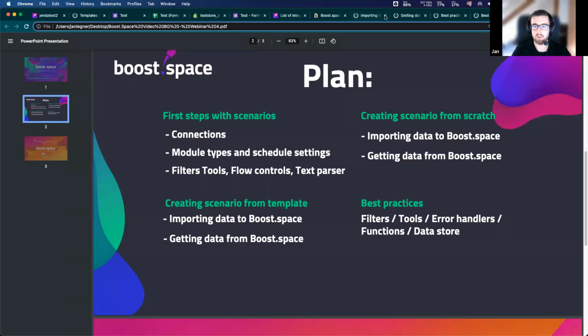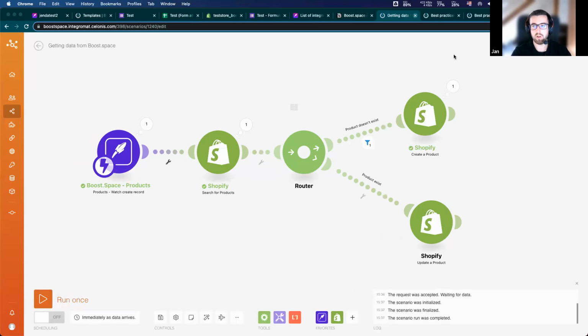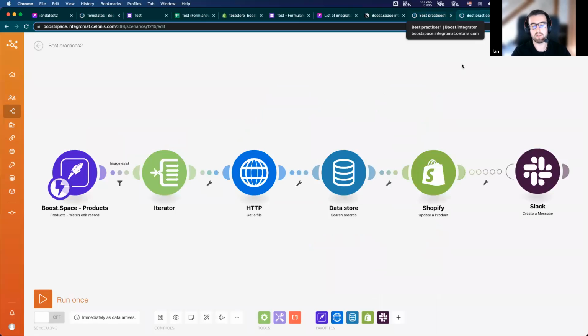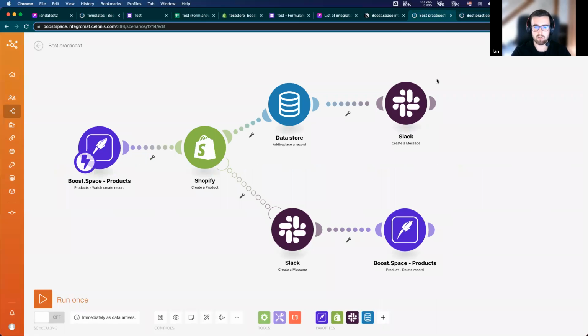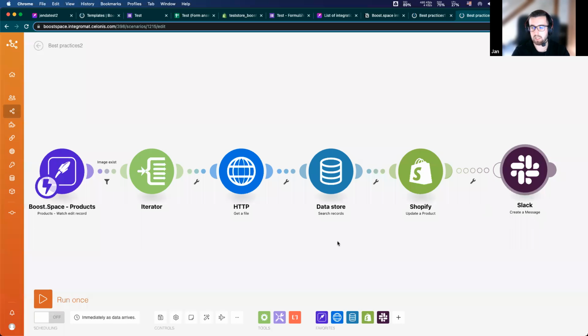So guys, I prepared for this webinar these two scenarios for the best practices where I am using data store, filters, error handlers, which is this route, and also flow control, the iterator here, also filters, data store, and error handler, and some functions like here. So let's start.